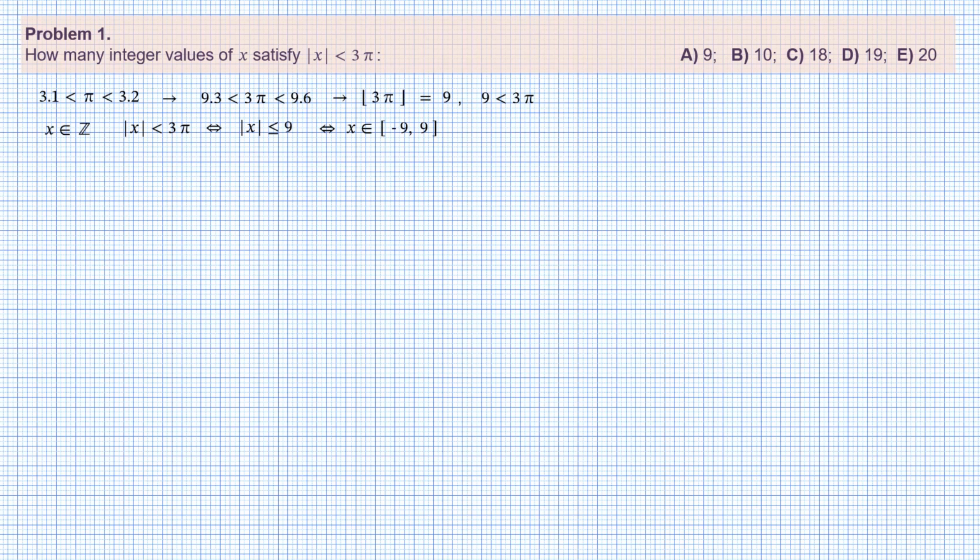And since both ends are included, the number of integer values contained in this interval is upper end minus lower end plus 1, which is 19. Choice D. Vamos adelante al problema 2.